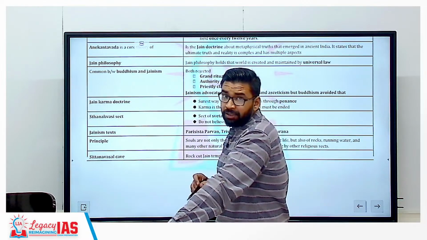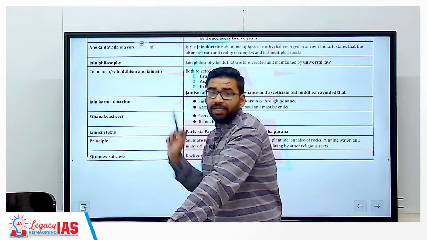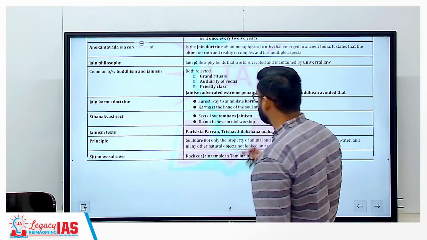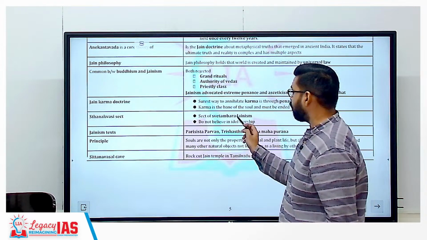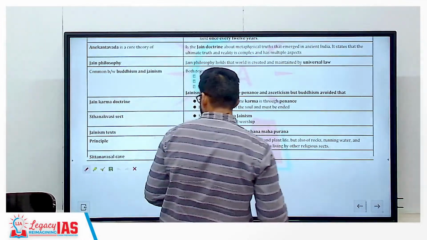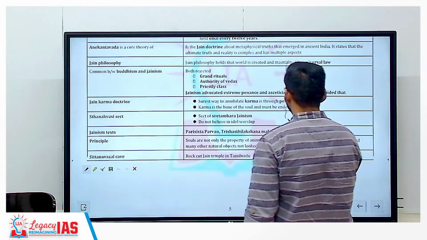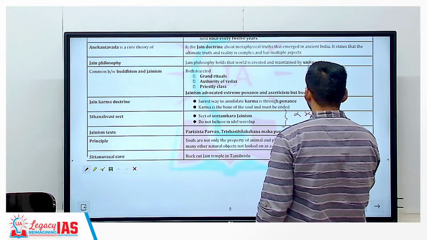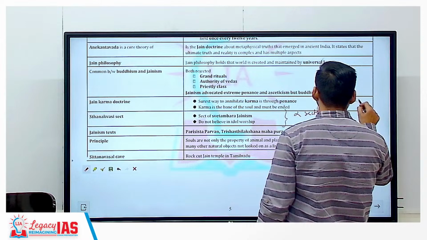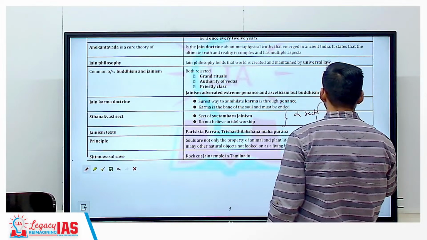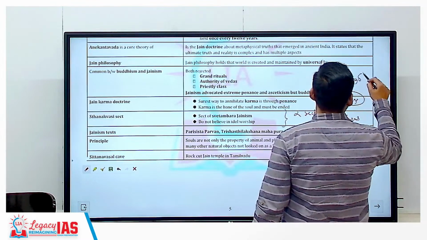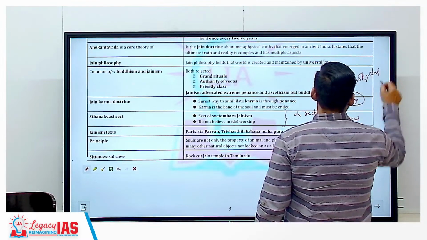Then there is a sect. There was a question in PYQ with respect to a sect called Sthanakvasi sect. Sthanakvasi sect is one of the sects of Shwetambara Jainism. Now, in Jainism, there are two sects: Digambaras and Shwetambaras. Digambaras are considered sky-clad, naked.